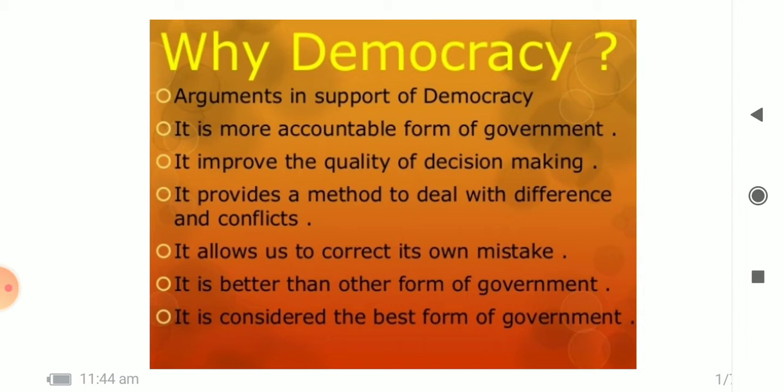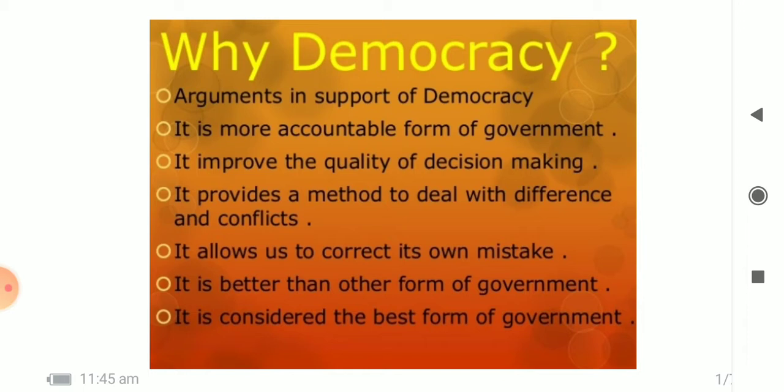And point number 2 is it improves the quality of decision making, because democracy is based on consultation, deliberation and discussion, and democratic decisions always involve many persons, discussions and meetings. When a number of people put their heads together, they are able to point out possible mistakes in any decision. So, therefore, there is a big advantage in democracy. It reduces the chances of rash or irresponsible decisions. Therefore, democracy improves the quality of decision making.